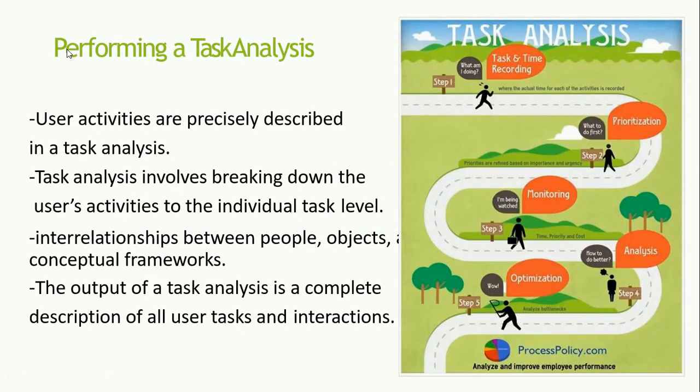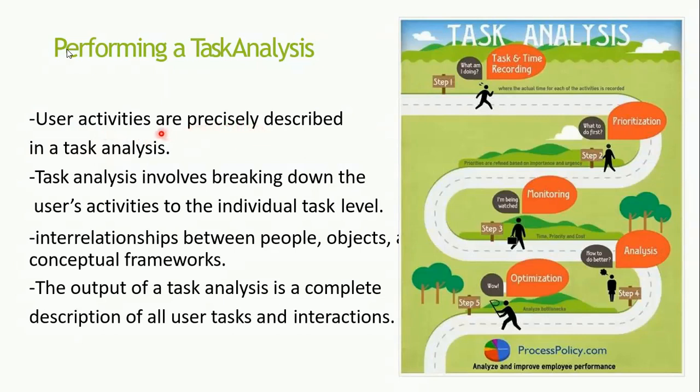One of the main goals in understanding the mental model of the user is performing the task analysis. So this is the main goal of understanding the mental model. Let us see how you are going to perform the task analysis. User activities are precisely described in task analysis.